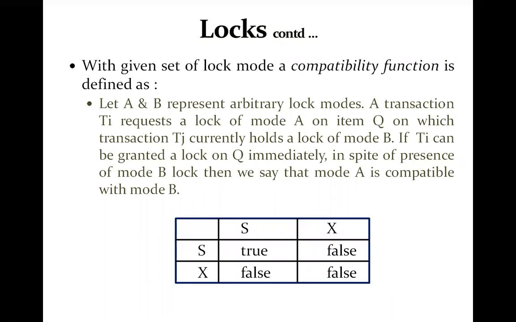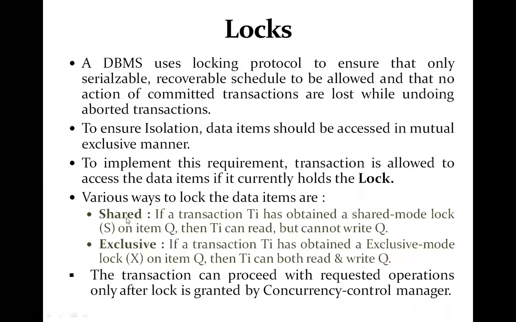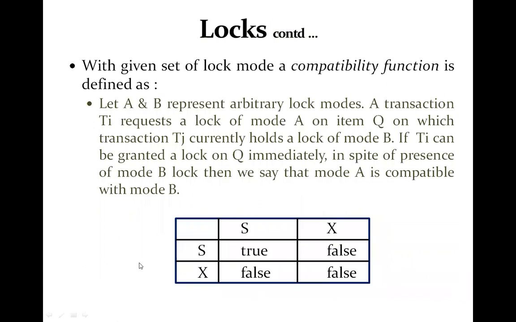So as you see, we have two kinds of modes in which a transaction can request a lock, or it can be granted: the shared mode and the exclusive mode. But with these two modes, we also have to define the compatibility function. The shared mode lock, whenever it is asked or granted, is represented by S, and the exclusive mode is represented by X.